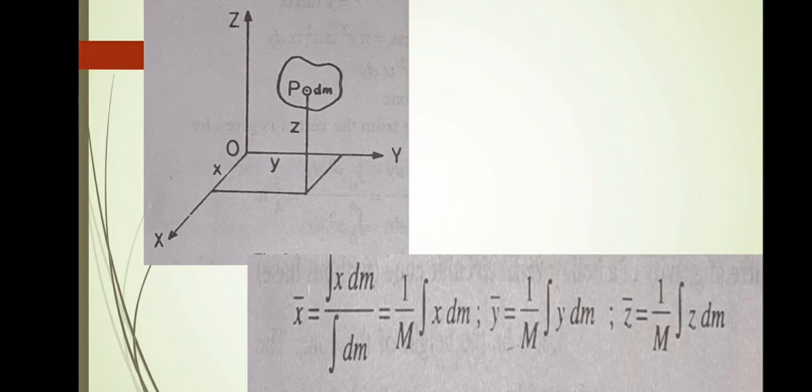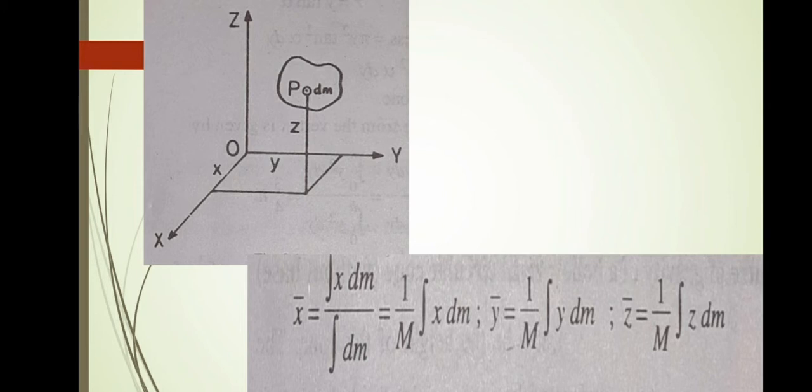Let their coordinates in the rectangular Cartesian coordinate system be x1, y1, z1, and x2, y2, z2, and the nth term is xn, yn, zn. Then the coordinates of the center of gravity G of the body are x bar equals summation of mn xn divided by summation of mn, and y bar equals summation of mn yn divided by summation of mn, and z bar equals summation of mn zn divided by summation of mn.